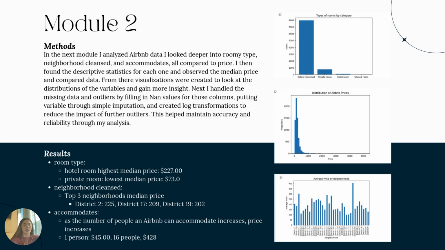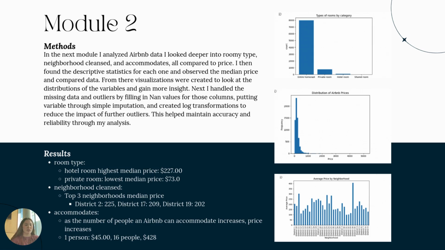In Module 2, I analyzed the data set and looked deeper into room type, neighborhood cleanse, and accommodates, and compared them all to price. I then found the descriptive statistics for each one, observed the median price, and compared them. From there, I created more visualizations to look into the distributions of the variables and gain more insight. Next, I handled missing data and outliers by filling NaN values for those columns, putting the variable through simple imputation, and created log transformations to reduce the impact of further outliers. This helped maintain accuracy and reliability.